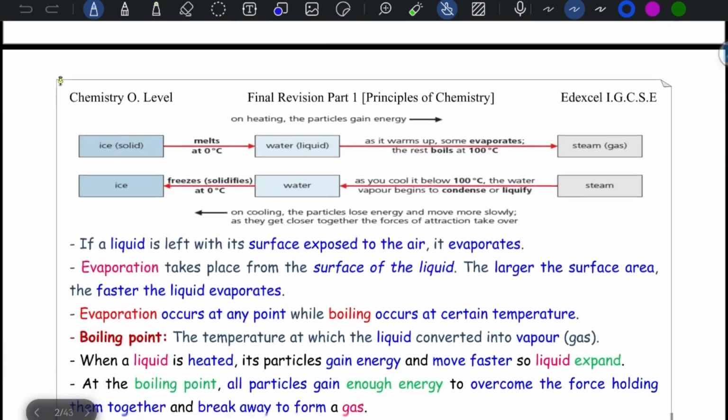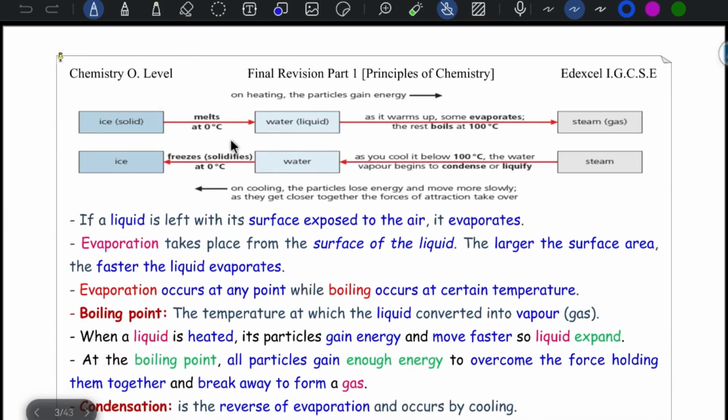So if you check this diagram, ice melts at 0 and liquid water freezes or solidifies at 0 also to give ice. In this direction, heating, particles gain energy from ice to liquid water, and as you heat, it evaporates, then it boils at 100 degrees to give steam, gas.